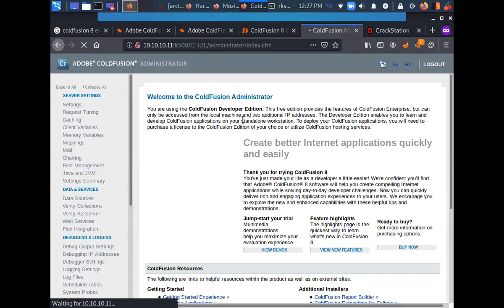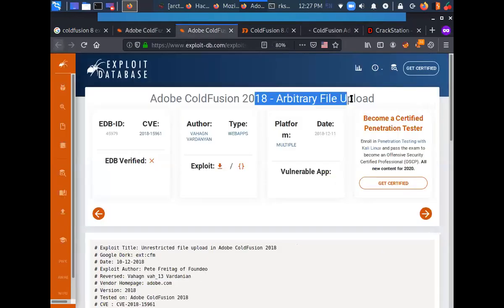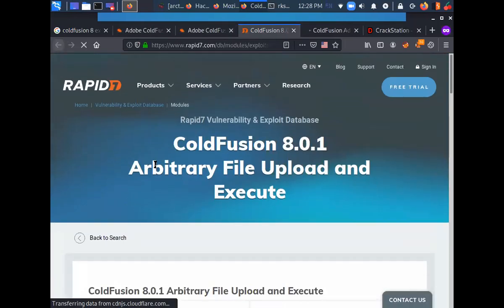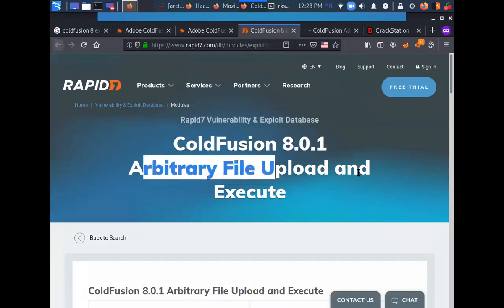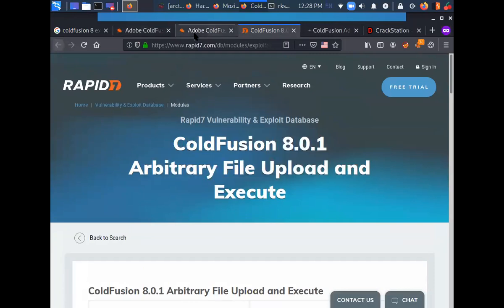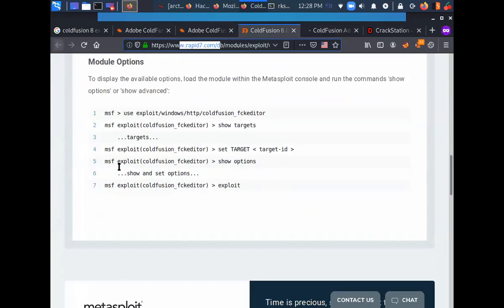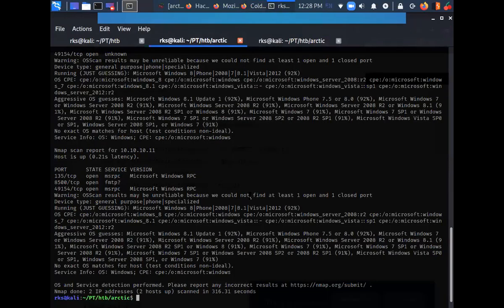Okay, so this is one way of exploiting this thing. But I have found some other exploits as well, like arbitrary file upload, something like Cold Fusion 8.1 arbitrary file upload and execute. It is a Metasploit module. Okay, I'll look into this as well. So let's do one thing.